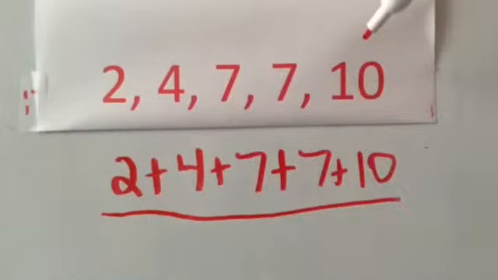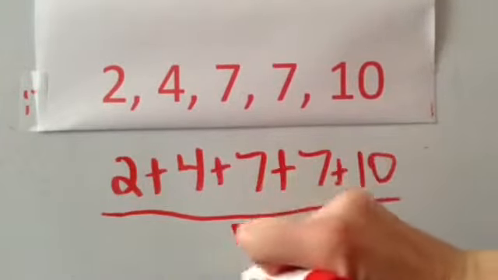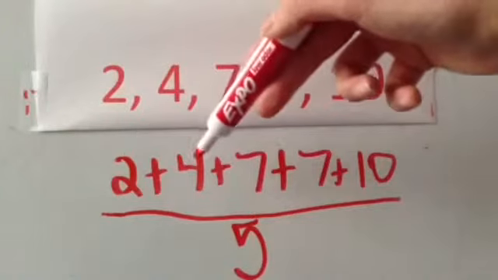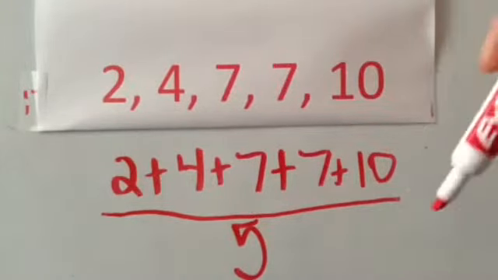Well, we can see here that there are 1, 2, 3, 4, 5 numbers. 2 plus 4 plus 7 plus 7 plus 10 is 30.